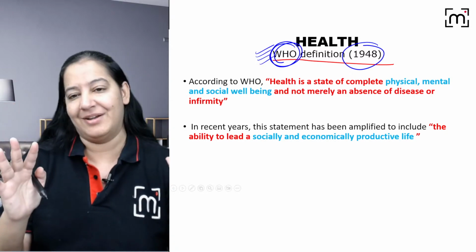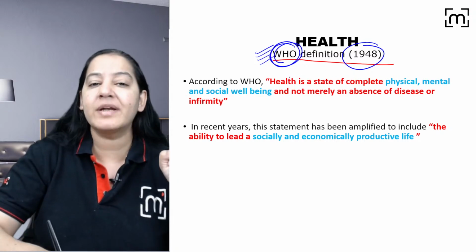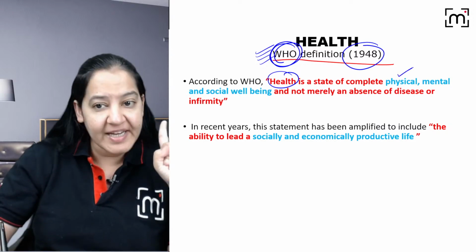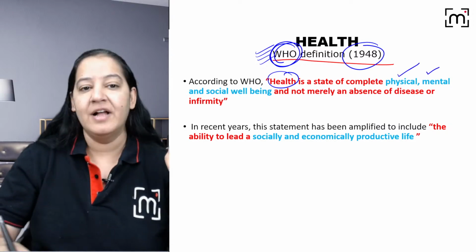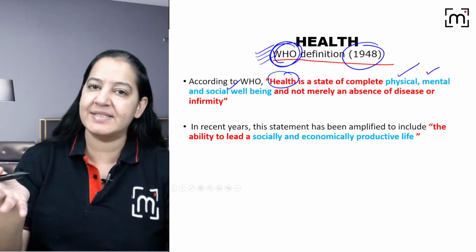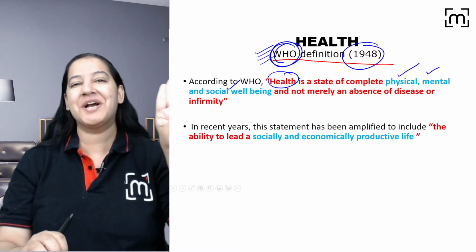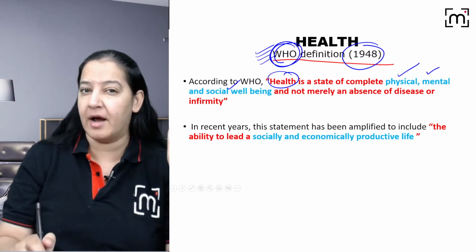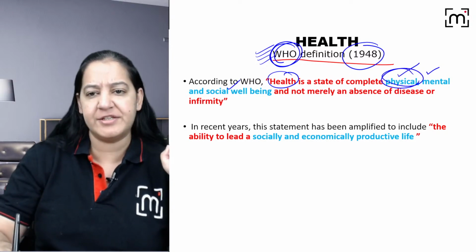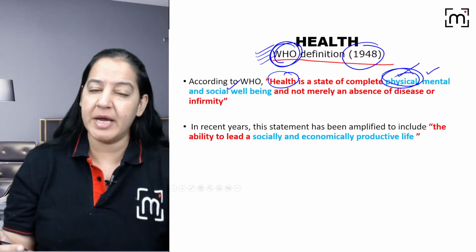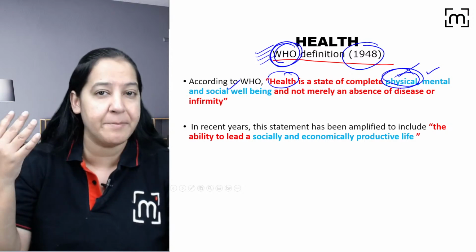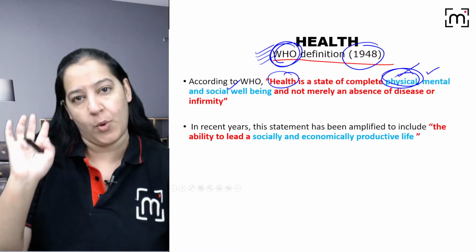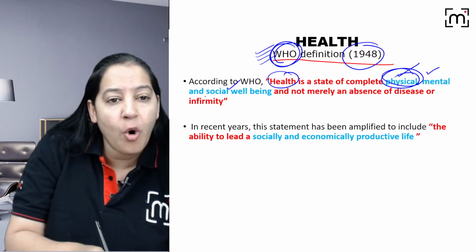So please learn it, right? Please understand it, then learn it. So what is health? Health is a state in which initially we take only three components. If you are physically fit, if you are mentally fit, and if you are socially fit, then you are said to be healthy. For health, you require three components according to WHO: physical, mental, and social well-being. I am repeating again. Some people think that health is only related to physical. Sometimes we are physically healthy, but mentally we are tired, we are depressed, so we are not healthy. So you should be physically healthy, mentally healthy, and socially also you should be healthy.